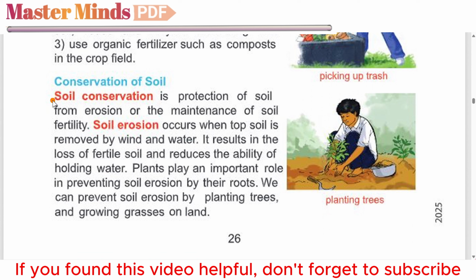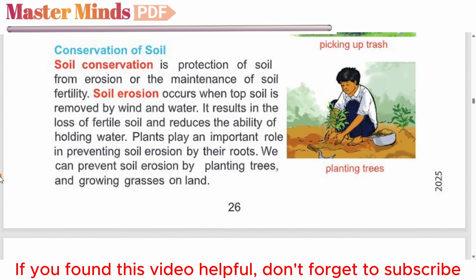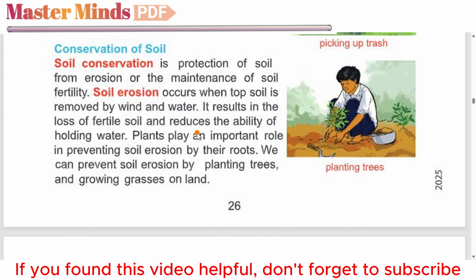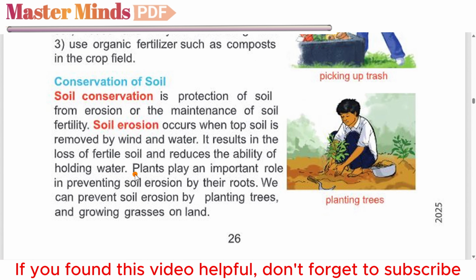Conservation of soil. Soil conservation is protection of soil from erosion or the maintenance of soil fertility. Soil erosion occurs when topsoil is removed by wind and water. It results in the loss of fertile soil and reduces the ability of holding water. Plants play an important role in preventing soil erosion by their roots. We can prevent soil erosion by planting trees and growing grasses on land.